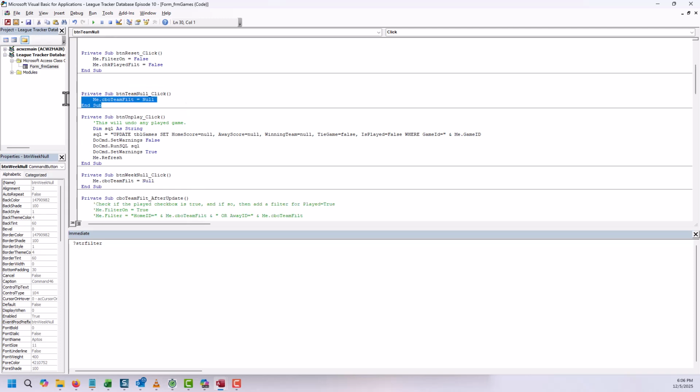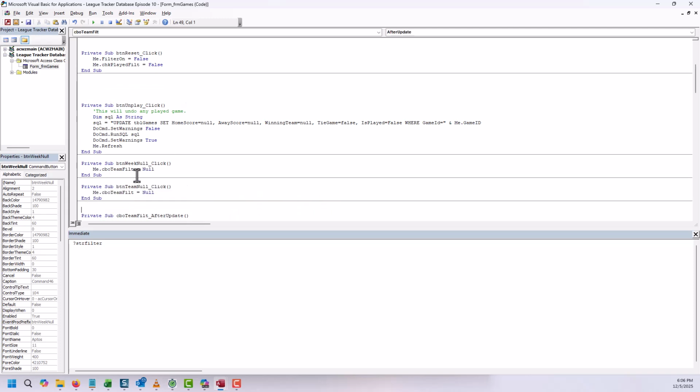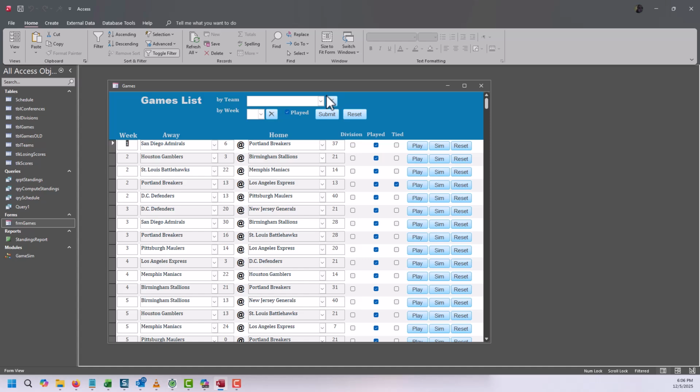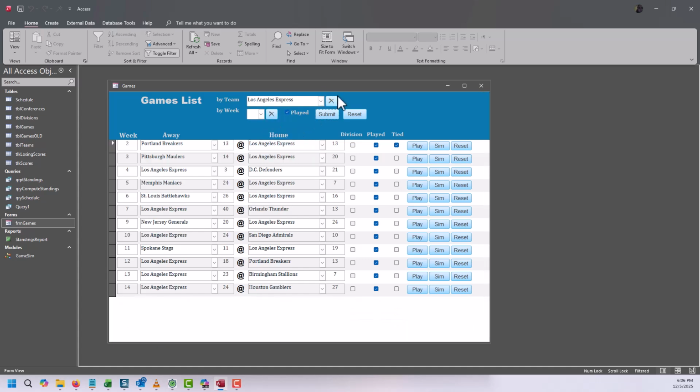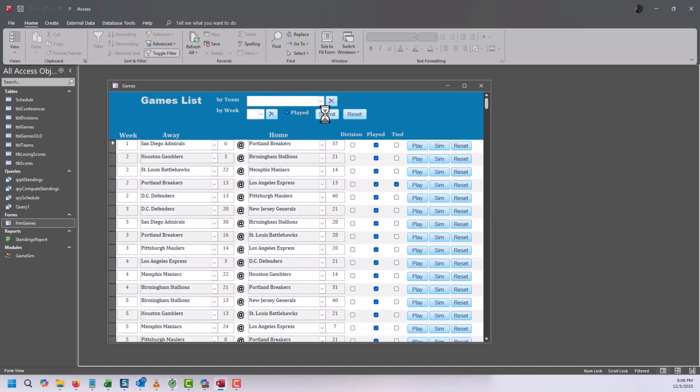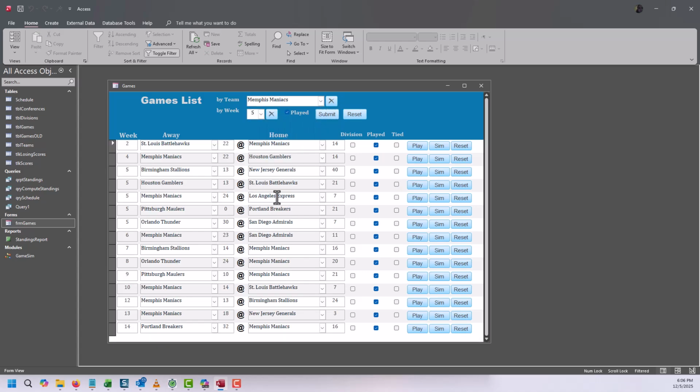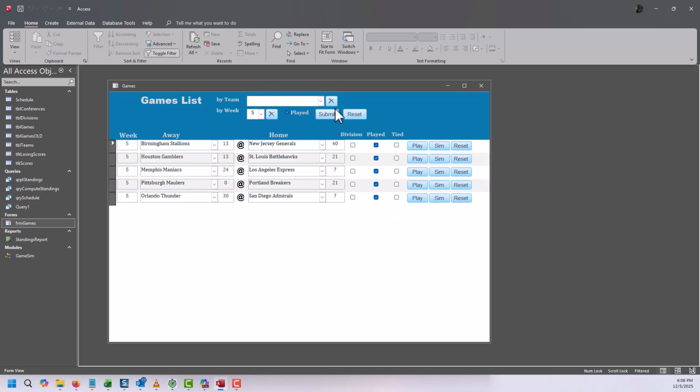Then I'll just copy it over here. Let's put these together. Actually, I don't have to, but it looks better organized. Button week. So this is combo week. Why am I typing this in all caps? I'm just checking to make sure I have the right name. So if I click off this, see now it corrects the capitalization. Okay. So we can do this. Let's go ahead and hit submit, and we get everything. We have Memphis week 5. Oh, let's just clear out Memphis and just get the week 5. See? There you go. Now, reset.